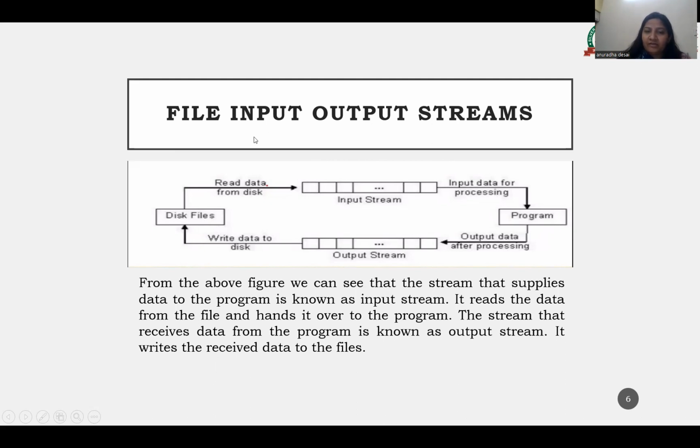So from the above figure, we can see that the stream that supplies the data to the program is the input stream. It reads the data from the file and hands it over to the program, and then it processes it there, and the output stream is written back to the particular hard disk. So this is the file input output stream. I hope everyone is clear till now.